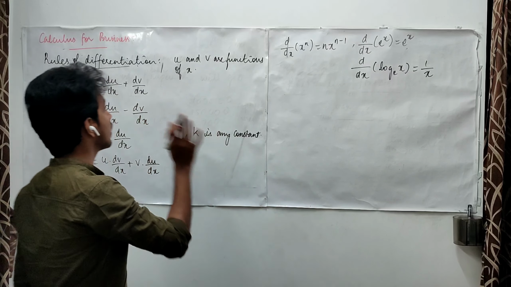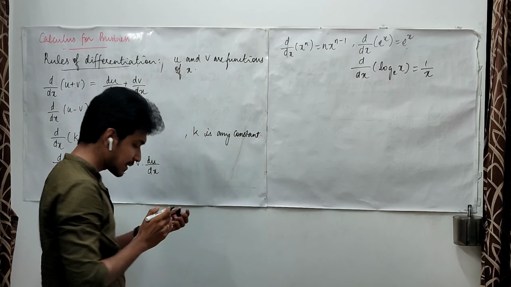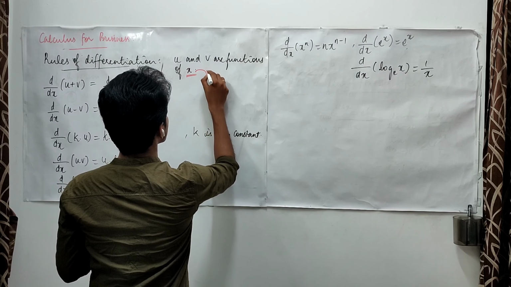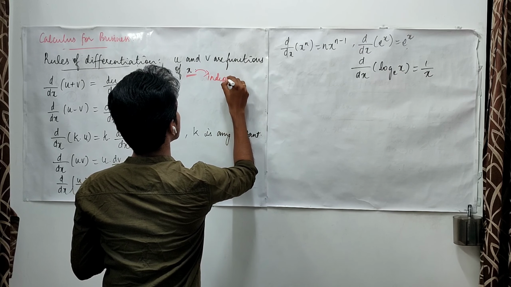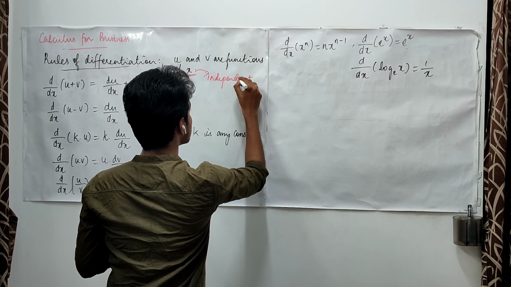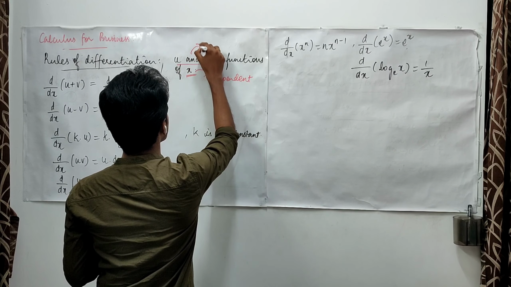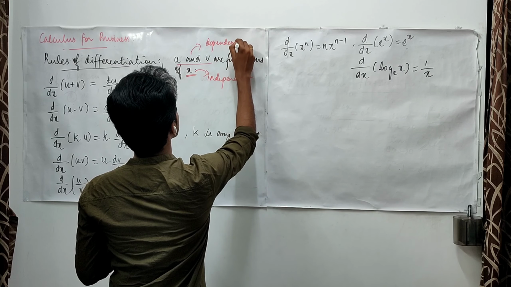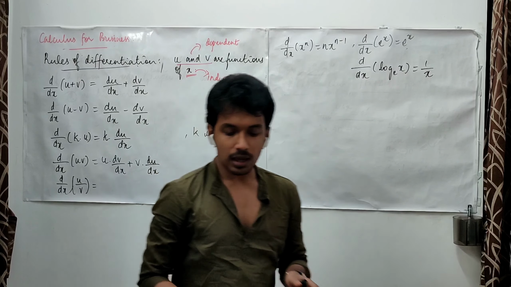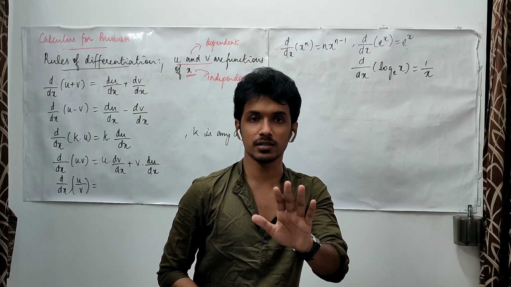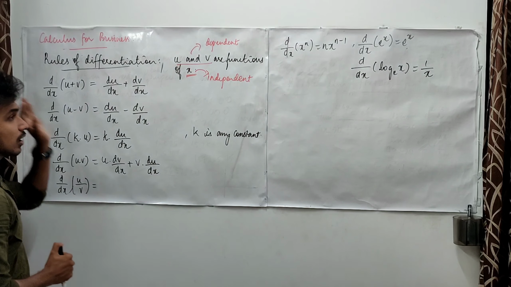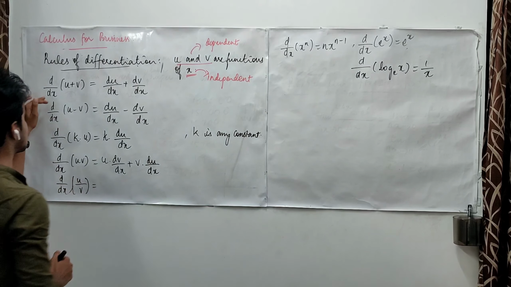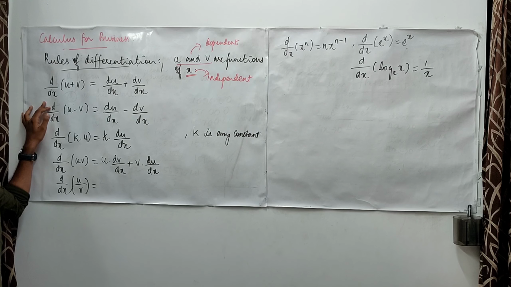Okay, u and v are functions of x, which means this x is an independent variable. Based on this, u and v perform, which means they are dependent variables. We can perform the differentiation of dependent variables with respect to the independent variable.